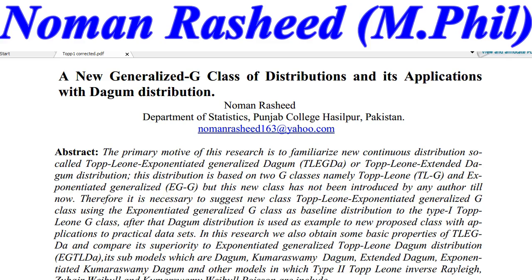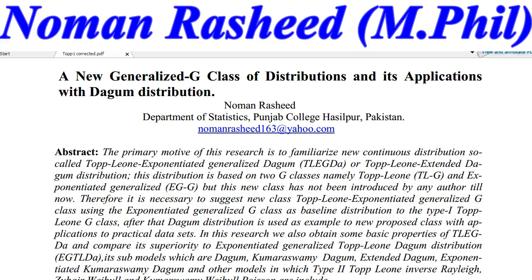Type 1 Topp-Leone was introduced by Al-Shumrani et al. 2016, while exponentiated generalized was introduced by Cordeiro et al., the pioneers of the generalized distributions, who belong to Brazil, in 2013.